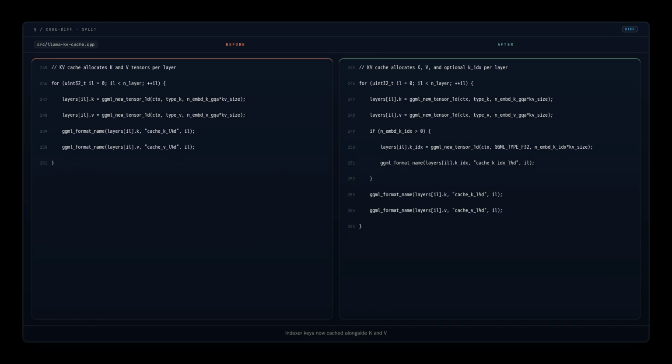Let's look at the KV cache changes first. The cache used to allocate just K and V tensors per layer. Now, when a model has an indexer, we allocate an additional K_IDX tensor. These are F32 tensors sized by the indexer head dimension and the KV cache size. This is the storage foundation for MSA block selection. Indexer keys are cached and reused across multiple inference steps.